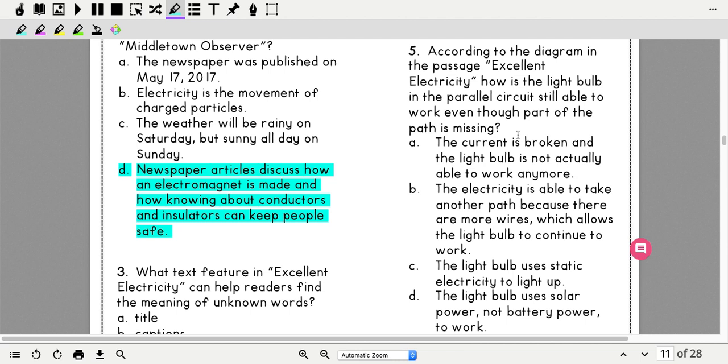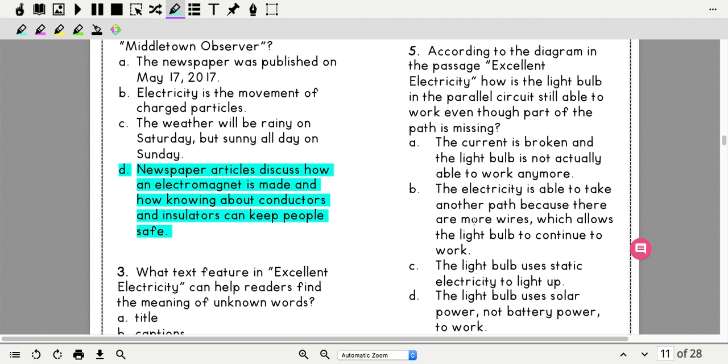So I'm looking at that, and it says the current is broken and the light bulb is not actually able to work anymore. Well, when I go back to the picture and I look at it, next to the parallel circuit, it says in this parallel circuit, part of the path is missing the other light bulb. However, the current is able to take another path and the light bulb is still able to work. So this one is not true.